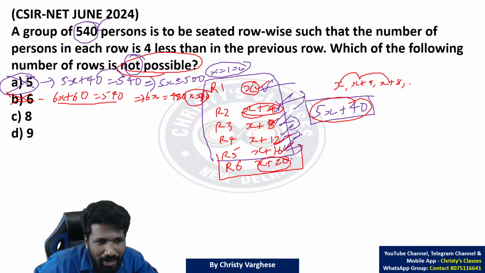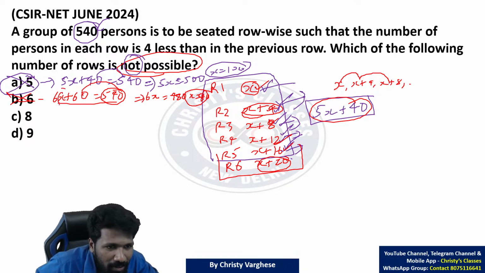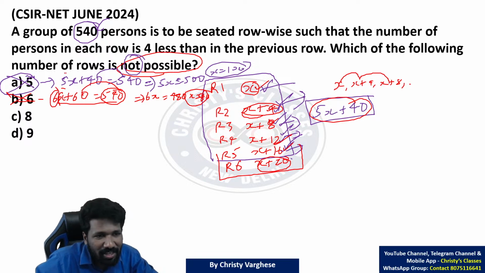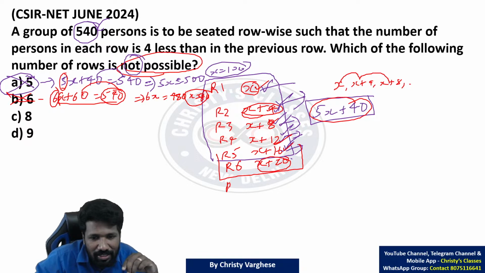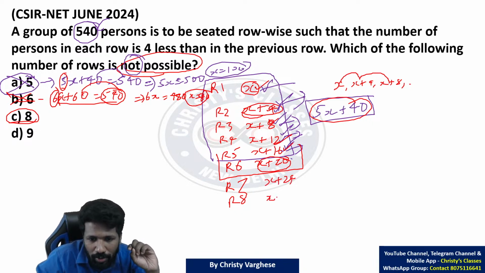So you understood that ये 540 से ये वाला value subtract करते वक्त इसका multiple, ये 6 का multiple होना चाहिए, यहाँ पे 5 का multiple. So now actually you can solve it faster. Row 7, row 8 है तो option C says 8 rows. Row 7 means x plus 20 plus 4, x plus 24, and row 8 is x plus 24 plus 4, x plus 28.